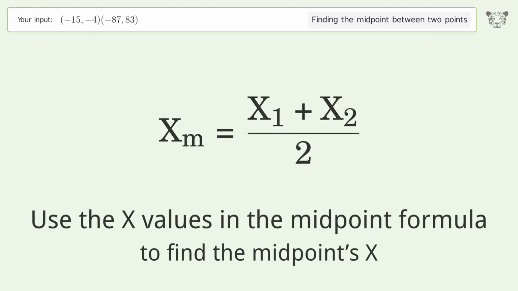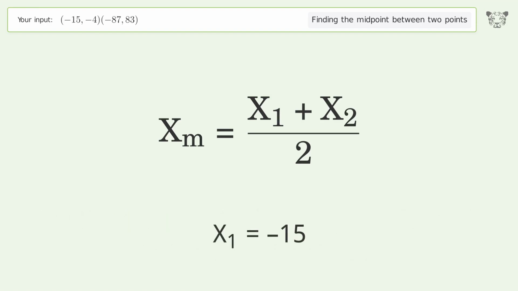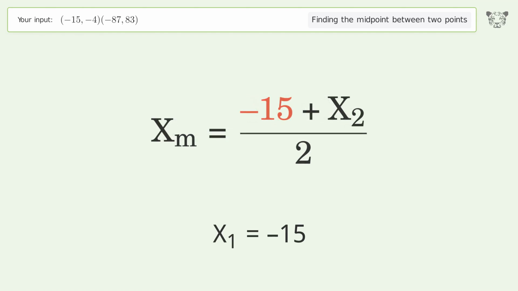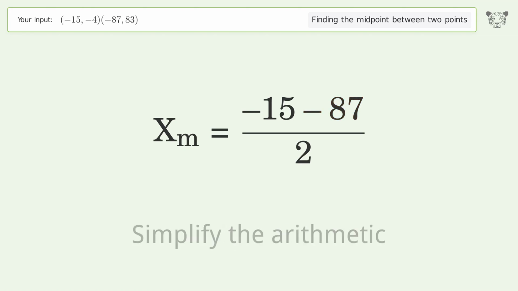Use the x values in the midpoint formula to find the midpoint's x. x1 equals -15. x2 equals -87. Simplify the arithmetic.